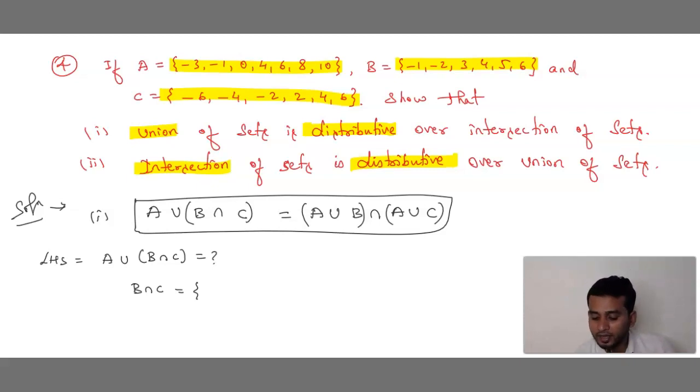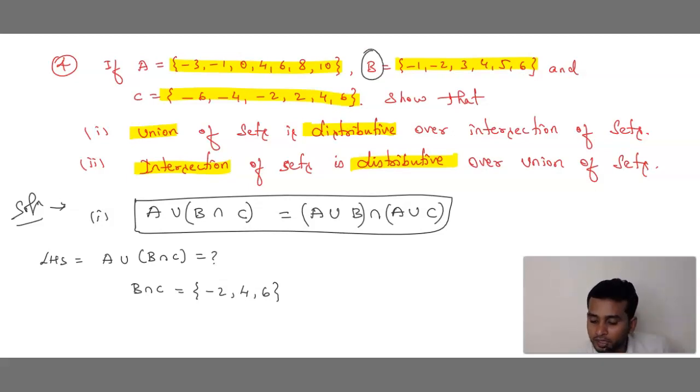See set B and set C, what is common? See set B, first number is minus 1. Here in set C, minus 1 is there? No. Minus 2, yes, it is there. 3, no. 4, yes, it is there. 6, yes, it is there. Correct? So the answer is B intersection C is minus 2, 4, 6.